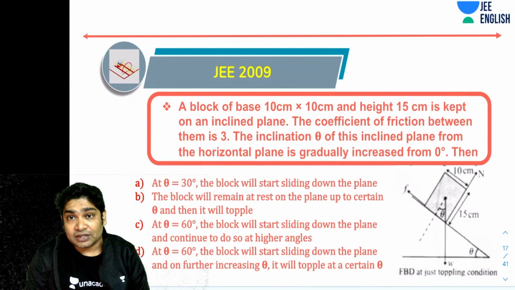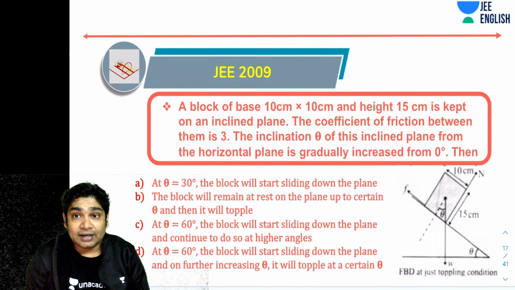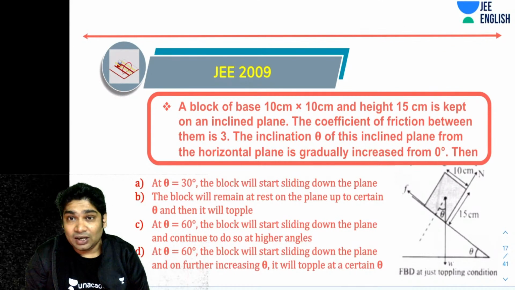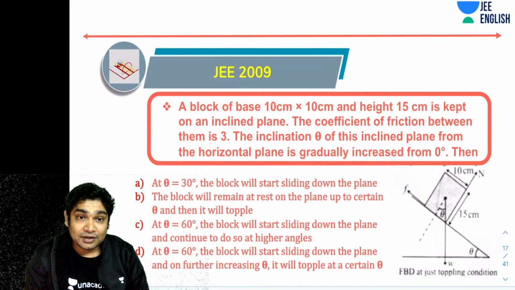The coefficient of friction between them is 3. Now the inclination theta of the inclined plane is increased gradually from zero with the horizontal plane. Then there are your options.